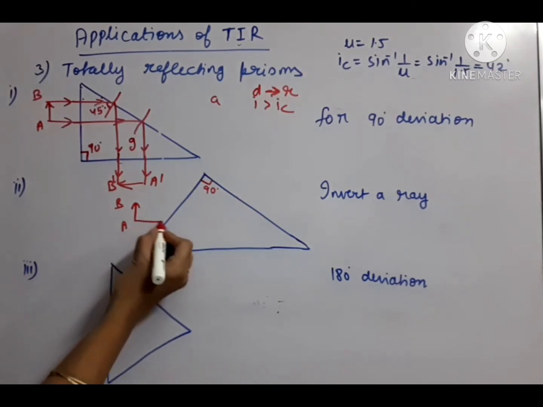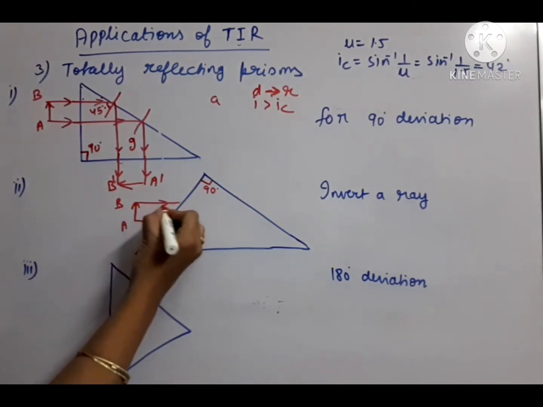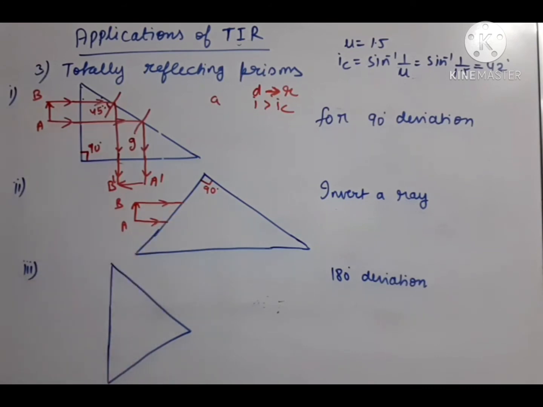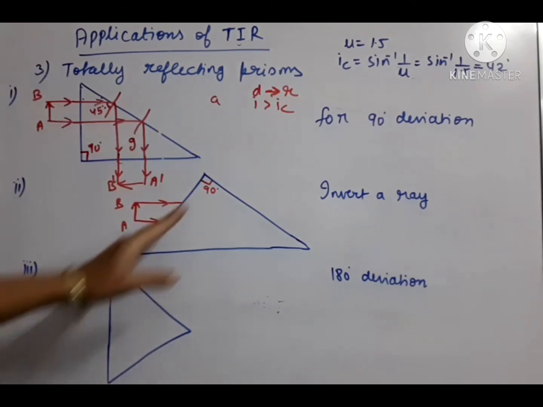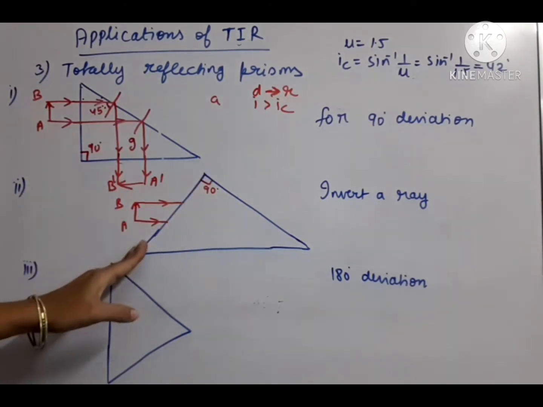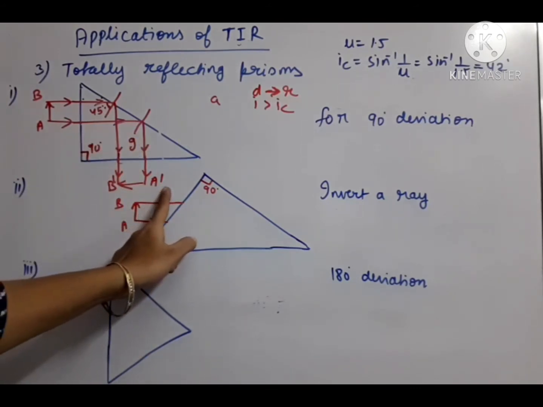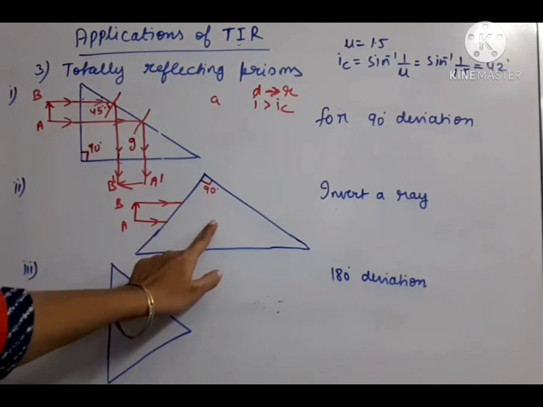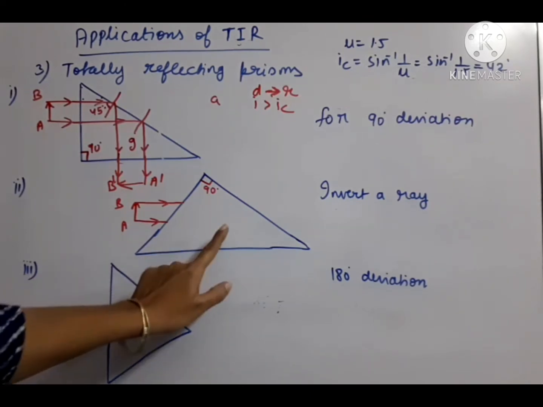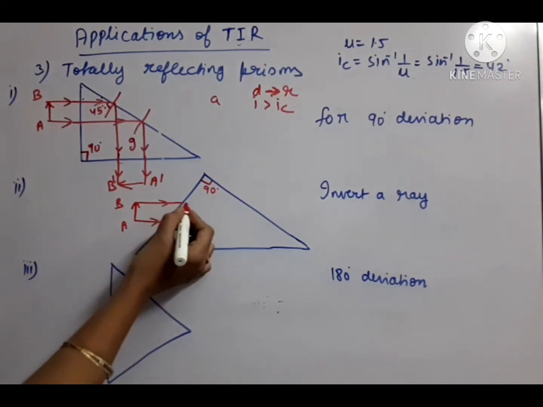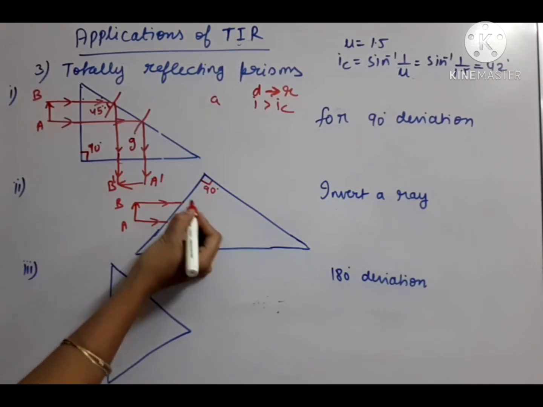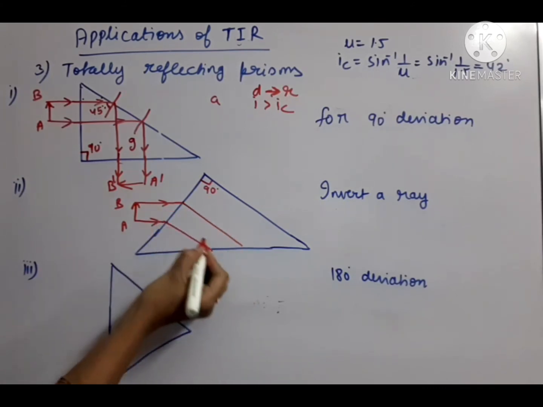Now the ray should enter into the prism. Now this is not normal incidence, you can see. The surface of the prism is little inclined and these are the rays. So because we are going from air to glass, so refraction will take place.